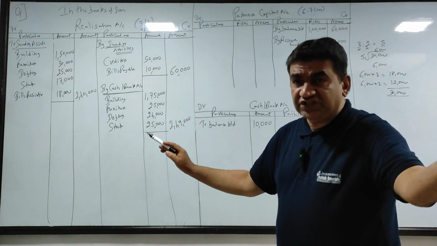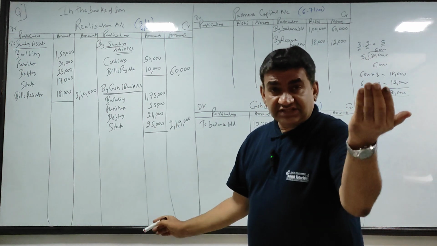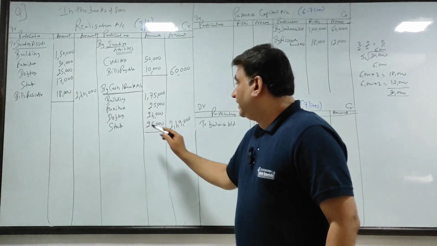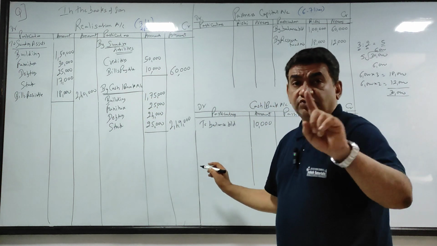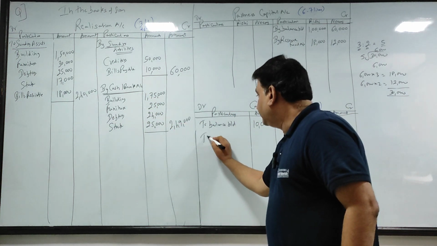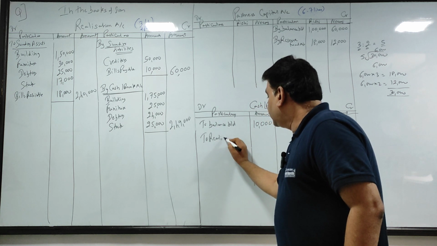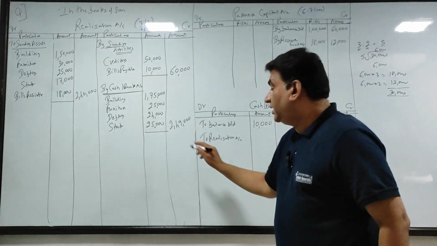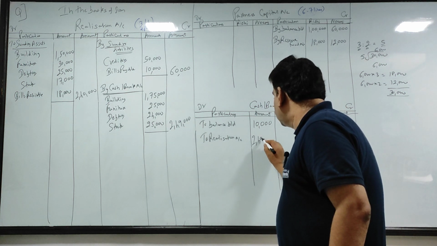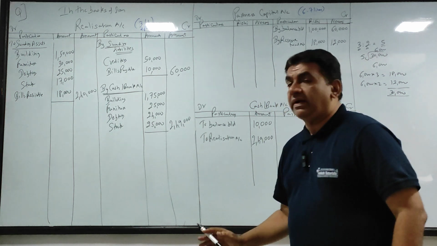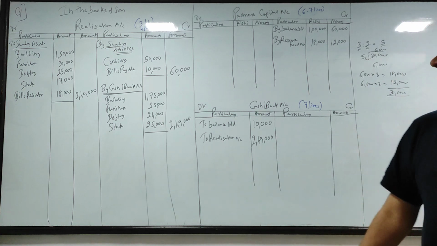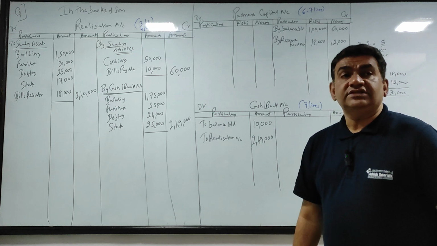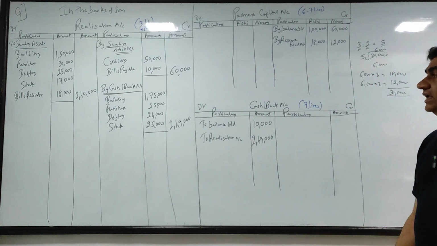Money came from selling assets, for this I credited here. Money is coming, therefore I will debit cash bank. So I have written here by cash bank. Come to the debit side of cash bank. Its corresponding effect goes to realization account. How much is the total? 249. So on the debit side of cash bank, to realization account 2,49,000.